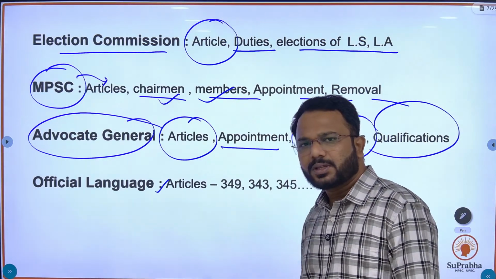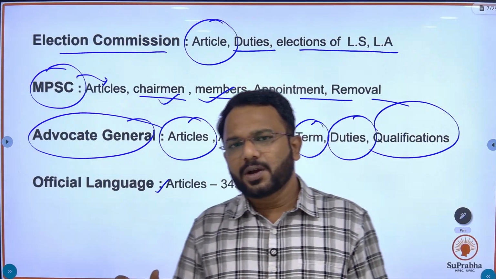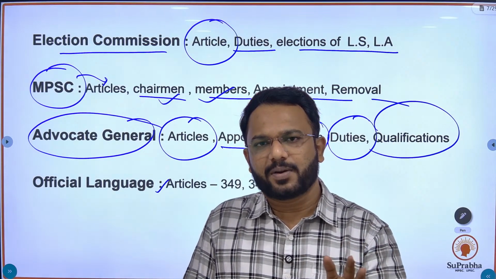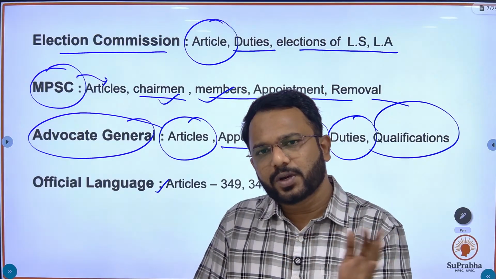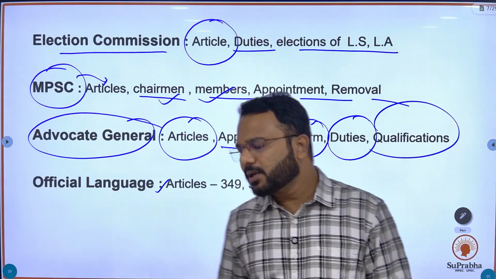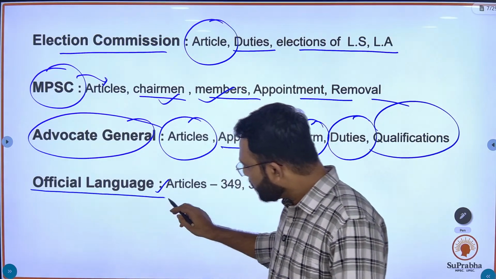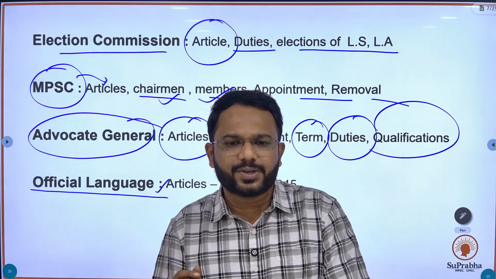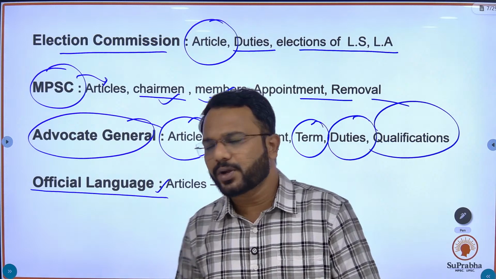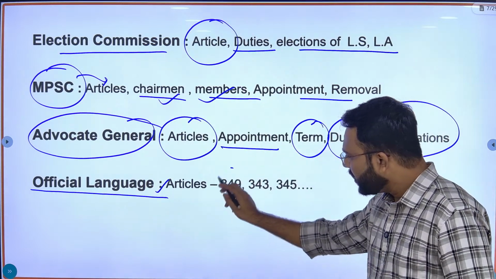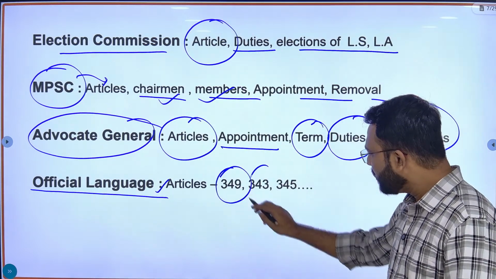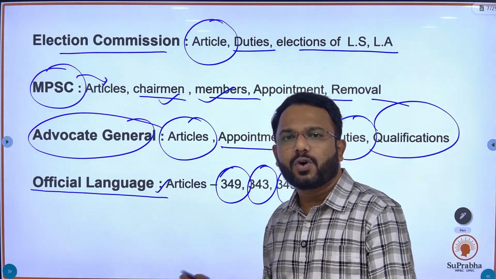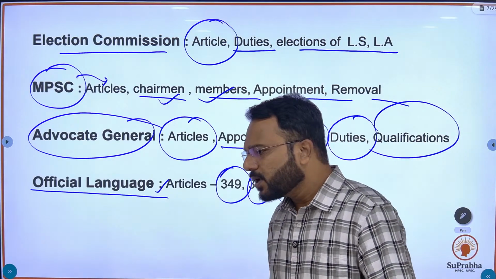Okay, so on some topics the commission asks questions which are rare. But there is a pattern you can follow. In that pattern, you will find the mention of this topic in the questions every second or third year. Okay, so the questions are based on articles 349, 343 and 345, which are related to official languages.